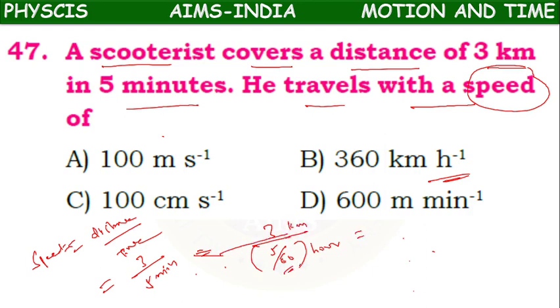Again denominator again by is there, it will go up. 3 into 60 by 5. So 5 12 times 60. 12 into 3, 36 kmph. 36 kmph coming.